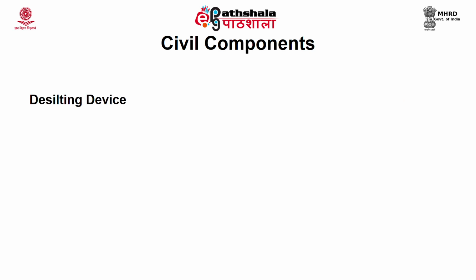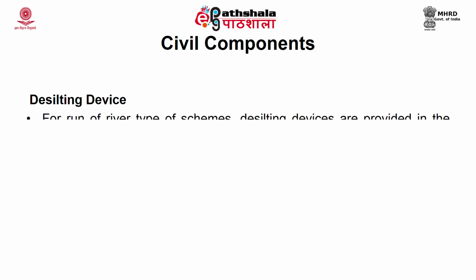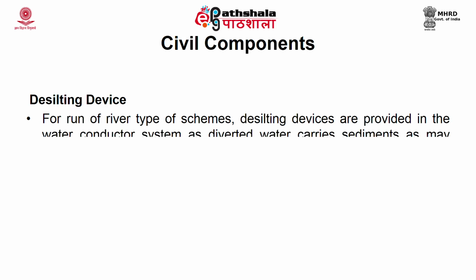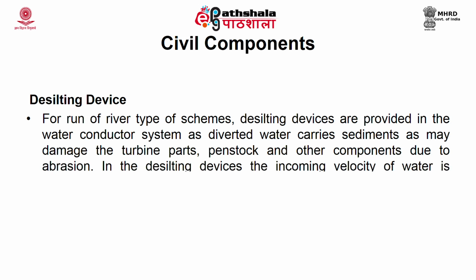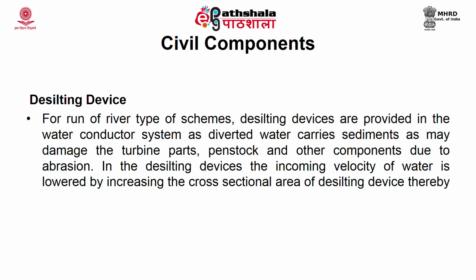Desilting device. For run-of-river type schemes, desilting devices are provided in the water conductor system, as diverted water carries sediments that may damage the turbine parts, penstock and other components due to abrasion. In the desilting devices, the incoming velocity of water is lowered by increasing the cross-sectional area of the desilting device, thereby effectively allowing the sediment particles to settle.